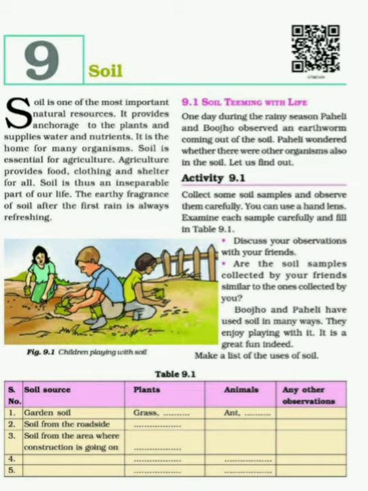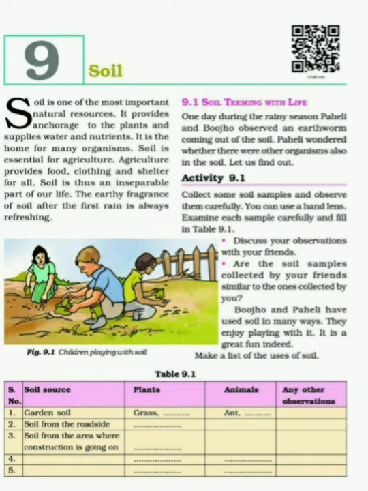Okay friends, here activity 9.1 is given. It's not a very important activity that we have to do. It's a very simple activity actually. What is that? For that activity we need to collect some samples of soil. Okay, means we have to take soil samples from different places, like garden soil, then soil from roadsides, or you can take the soil from your school garden also, ground also. Okay, means we can take the soil from any places.